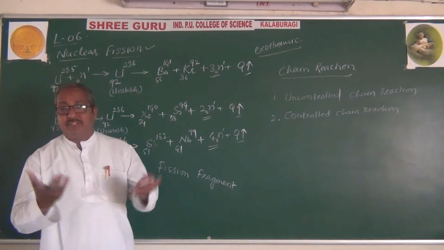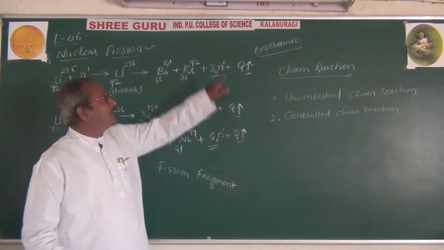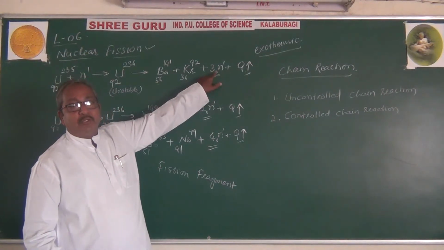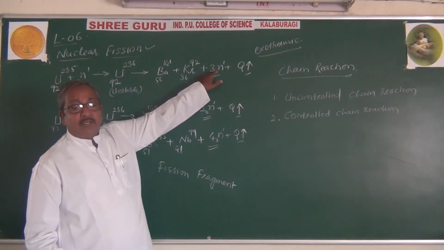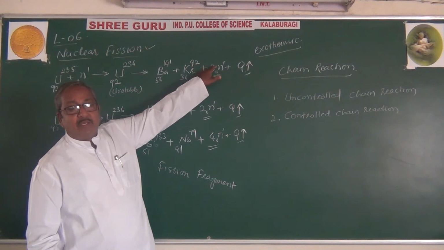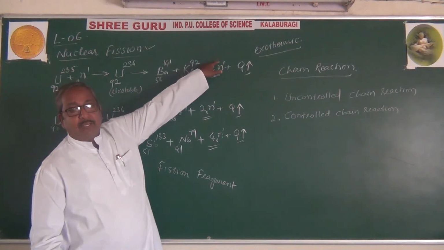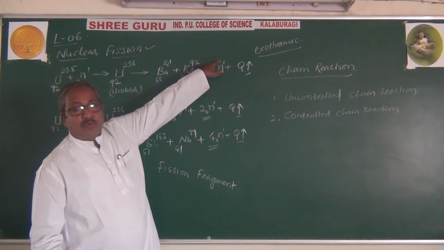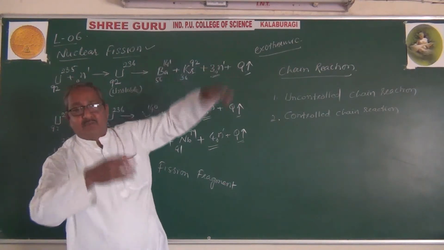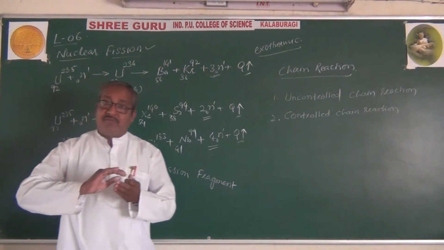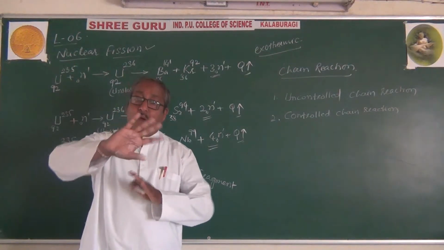The number of neutrons goes on multiplying. 3 into 3, 3 into 9, 9 into 3 again 27, 27 into 3 again 81, 81 into 3, 243, 243 into 3, it goes on multiplying like that. So the number of released neutrons is going to multiply.